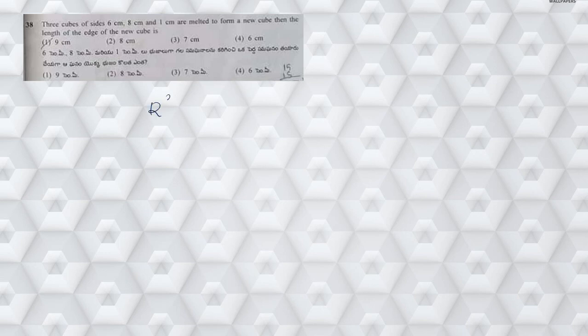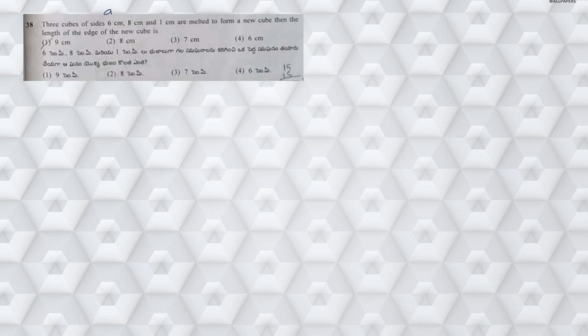Since all the 3 cubes are melted and converted into a big cube, the volumes of those 3 cubes will be equal to the volume of the biggest cube. So, these are nothing but the sides.